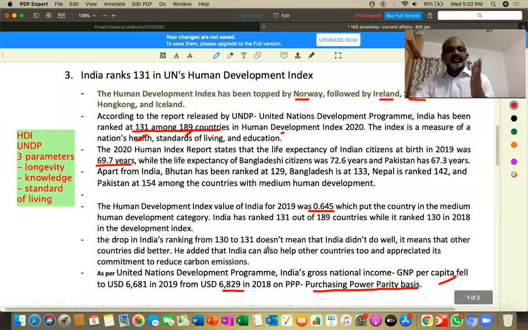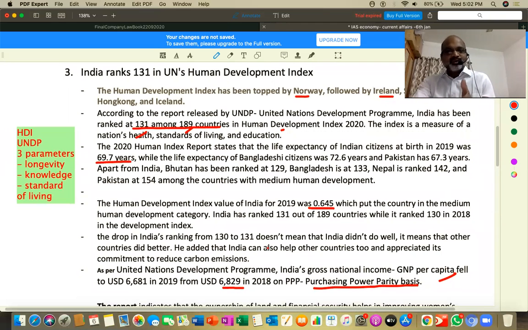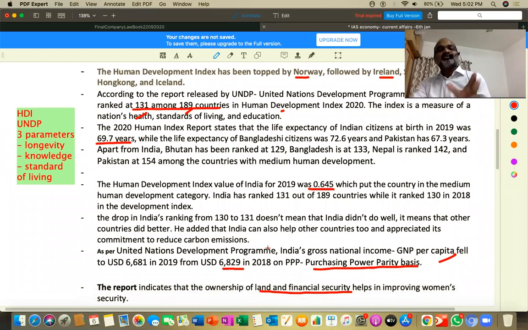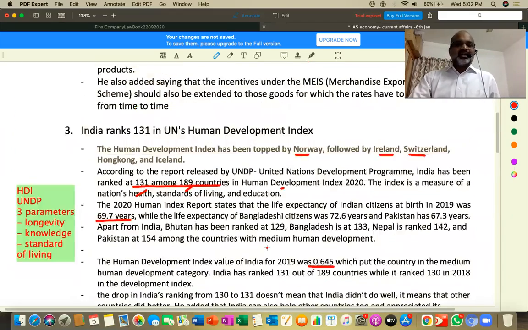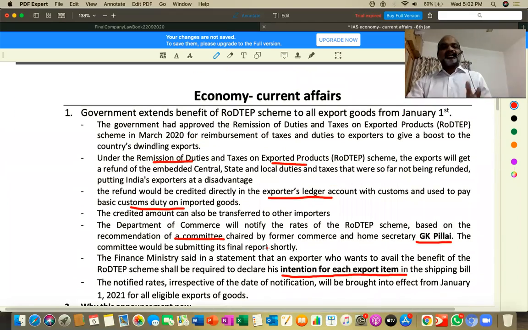So 131 is the rank in the 2020 index, out of 189 countries. Life expectancy has improved, no doubt about it. Overall, we can say it is not a completely dismal performance, but there is something that the static figures are showing. Okay, that is one thing. And this one: the government has decided to remit, meaning transfer, taxes and duties that were actually paid by exporters in India.